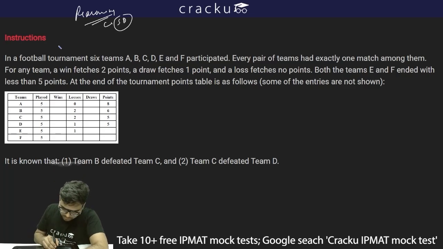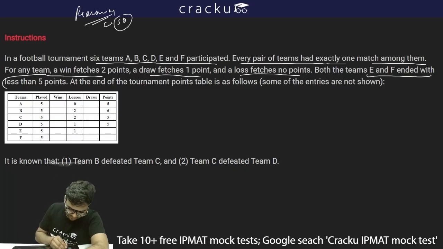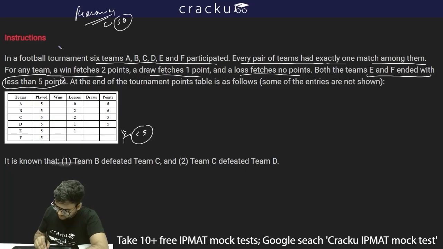It is given that in a football tournament, 6 teams A, B, C, D, E, F participated. Every pair of teams had exactly one match among them. For any team, a win fetches 2 points, a draw fetches 1 point, and a loss fetches no points. Both the teams E and F ended with less than 5 points. At the end of the tournament, the points table is as follows. Some of the entries are not shown.